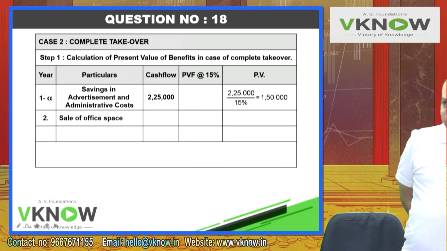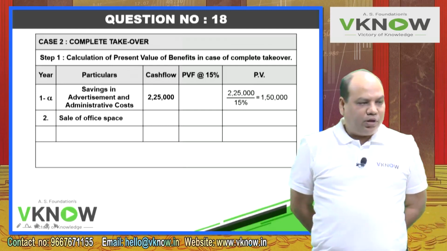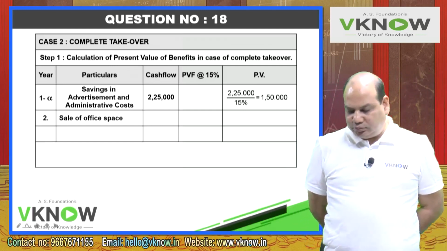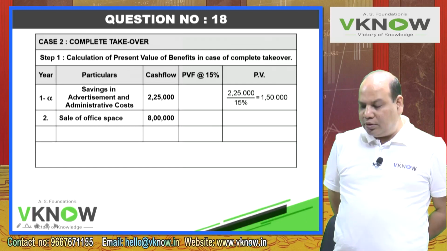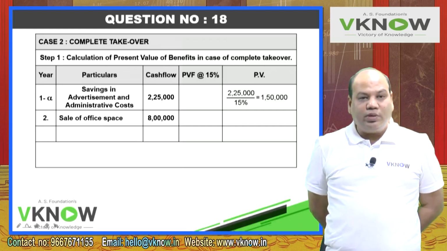Point number 2, sale of office space, which you will write in year 2, 8 lakh. This is only one time cash flow.